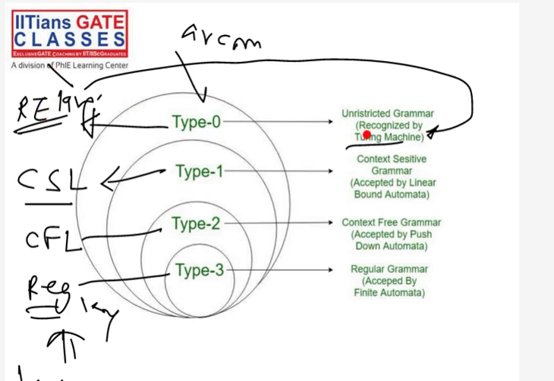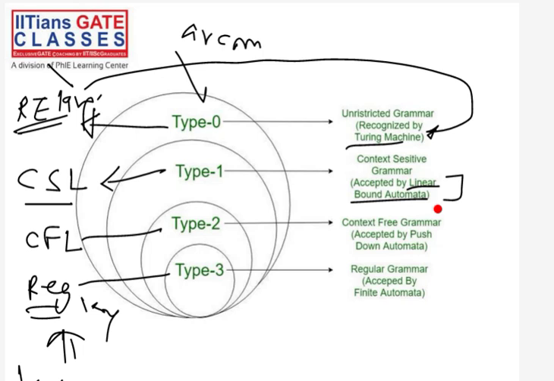Similarly, CSL language is accepted by something called linear bounded automata. So there is a new machine. So far we have not mentioned this machine. This is the name of this machine, linear bounded automata. The reason I did not talk about this automata, when I was saying that we will study three kinds of machines, finite automata, PDA, and Turing machine, is that at that time I did not mention the name of this linear bounded automata.